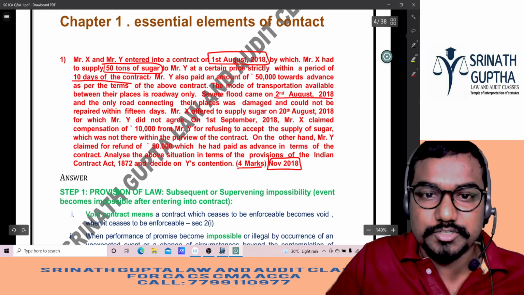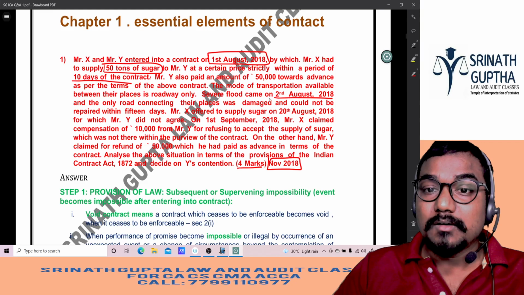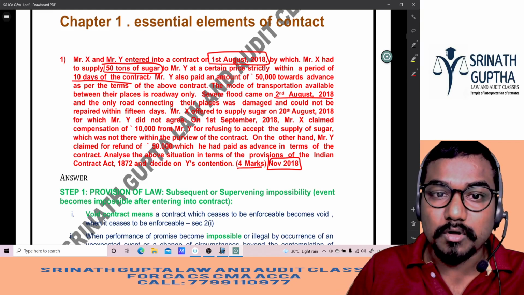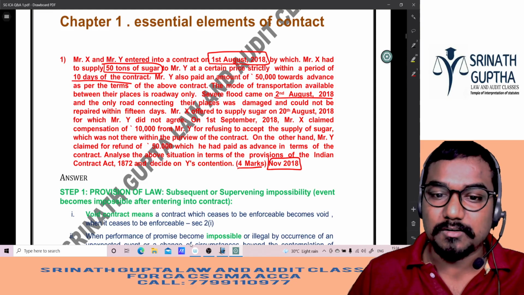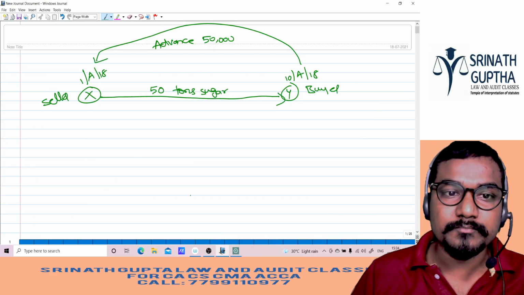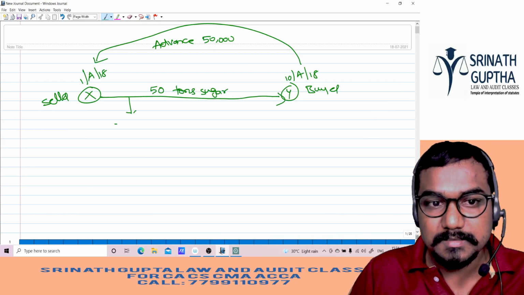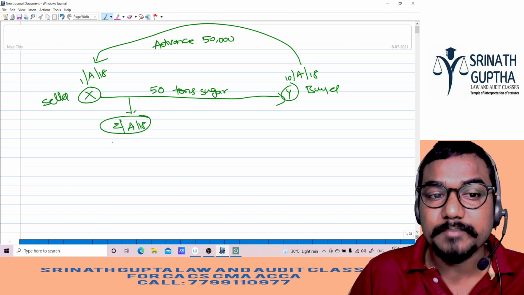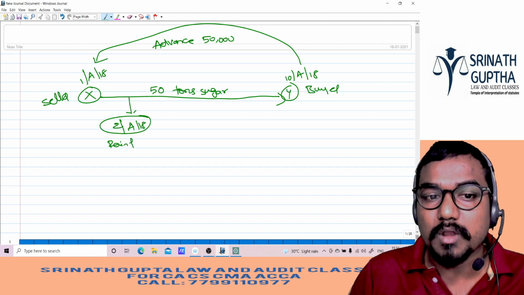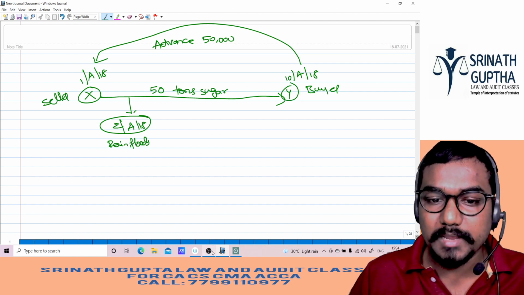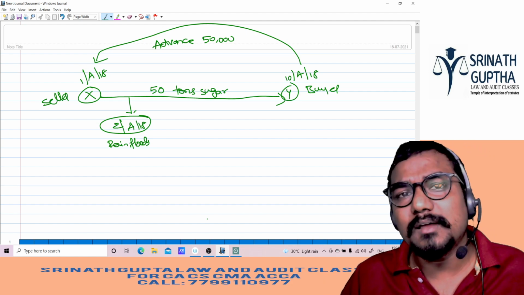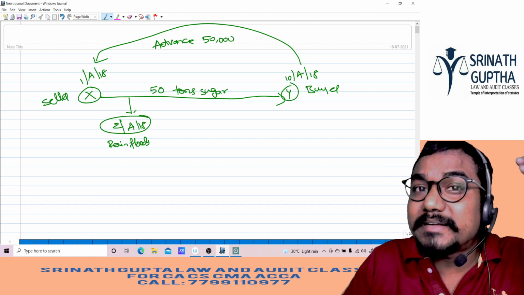This is the crux of the question. So what happened, beta? On 2nd August, flood came and the only road connecting their places was damaged. What happened, beta? Flood came, 2nd August 2018. Because of the heavy rain, floods, right? The road was damaged. So how can X go to Y, beta? Only one road and the road was damaged.